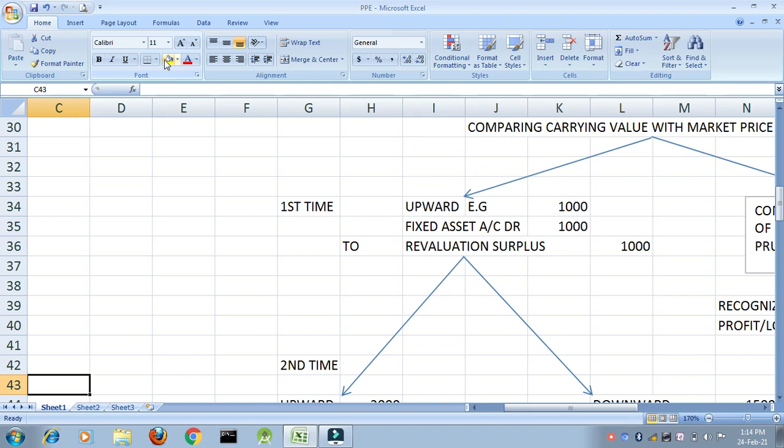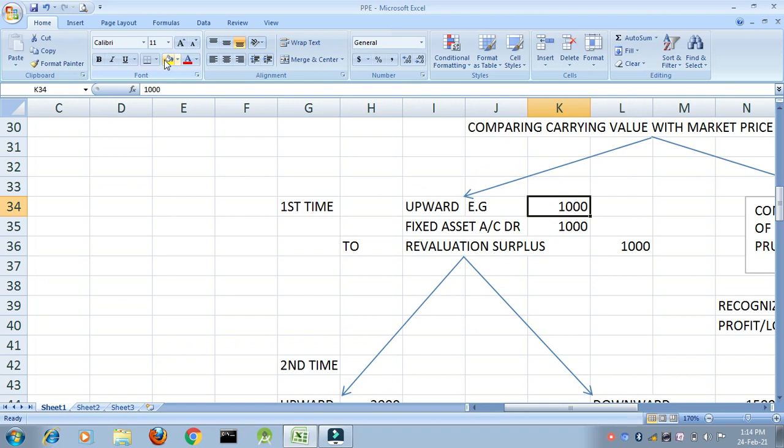Okay. Now, revaluation can be done first time as well as post that we can keep revaluing our assets. I have explained it with the help of examples. Example, I am revaluing my asset for the very first time in the life of the asset. Upward revaluation, for example, I am revaluing upwards by 1000.